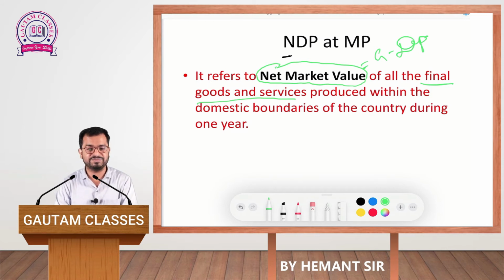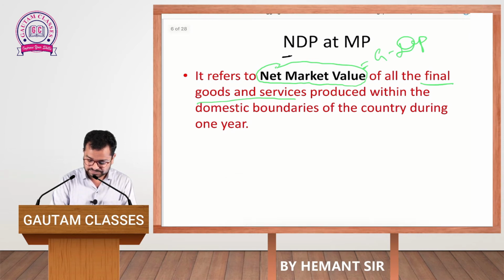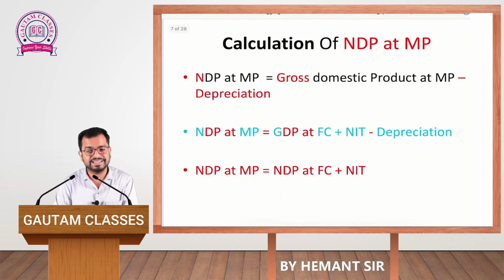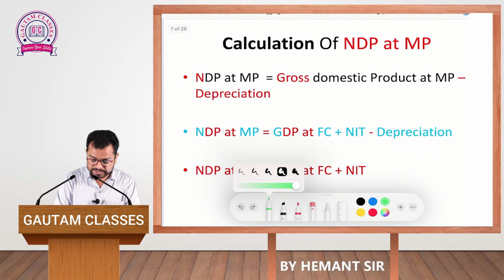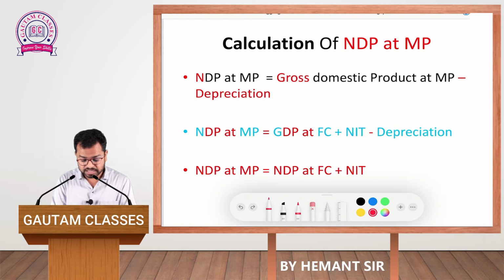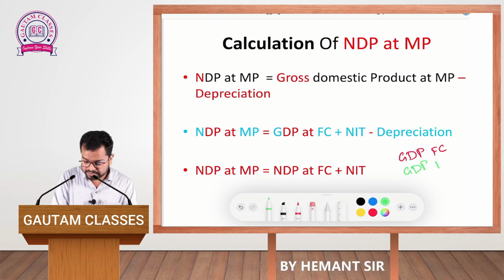I will explain you with the help of some formulas also. So you can see here that NDP, that is net domestic product at market price, is given, and for calculating the value of net domestic product at market price, what values are given in your question? There may be different possibilities. We have already done two values. Which are those two values? The first one was GDP at FC and the second one was GDP at MP. These two we have already done.